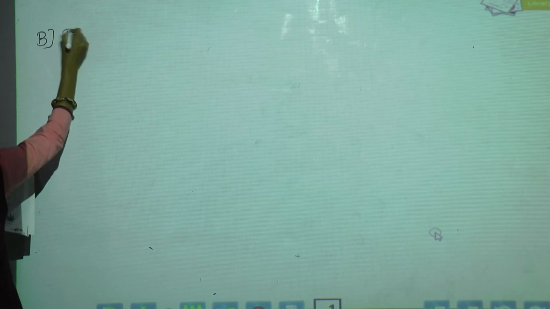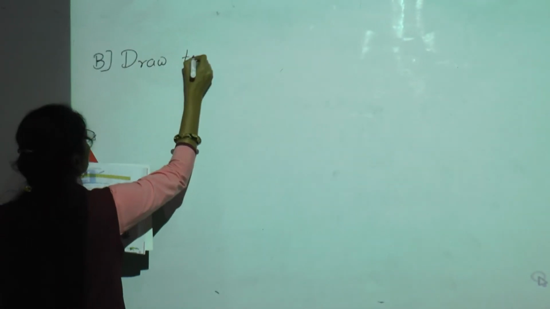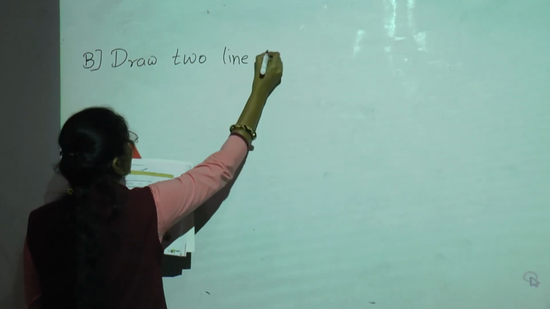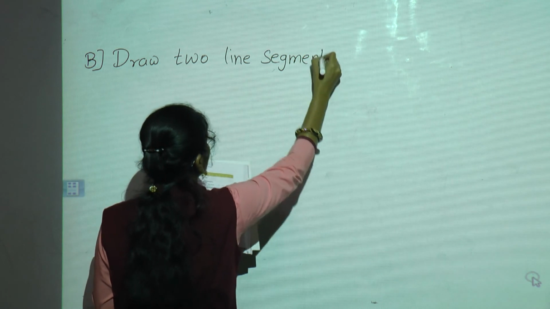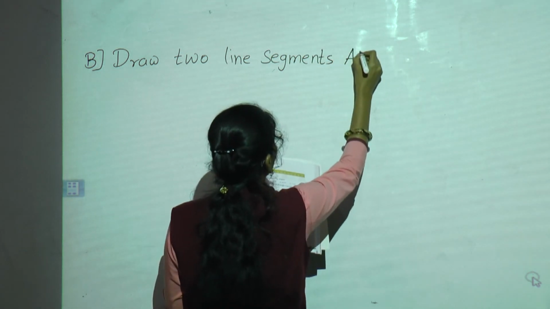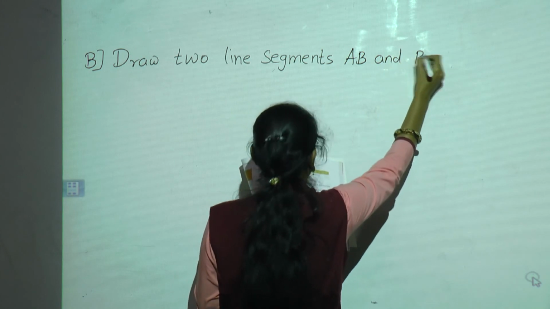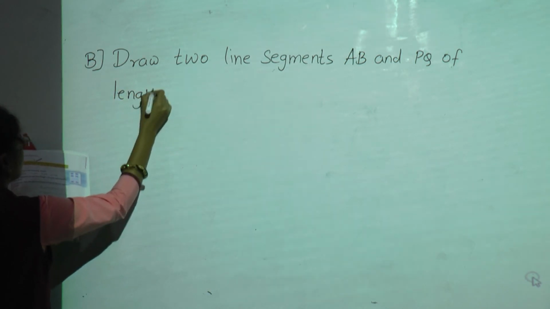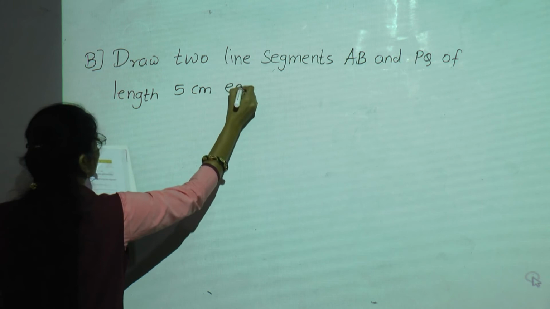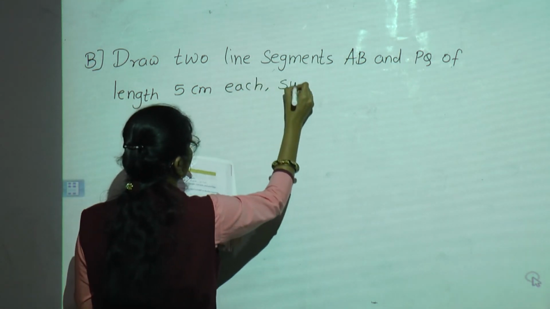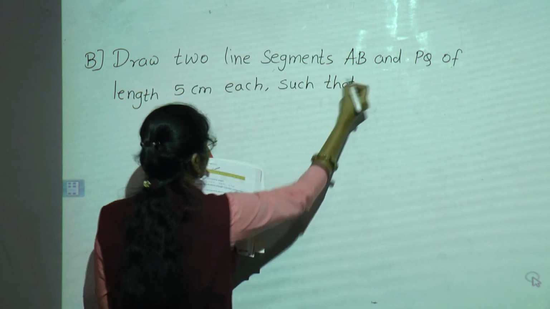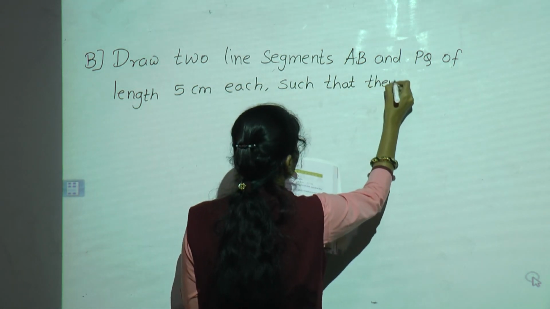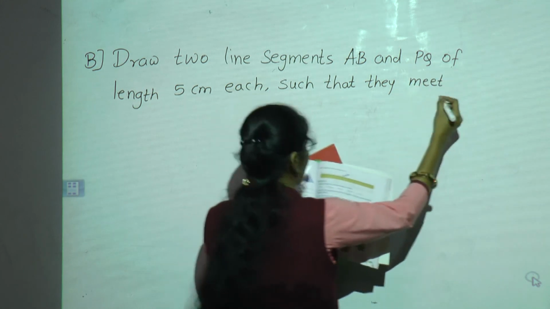The next question is, draw two line segments AB and PQ of length 5 centimeter each, such that they meet at point O.